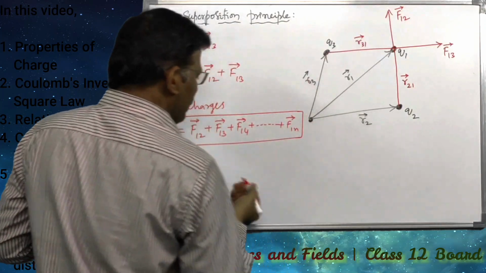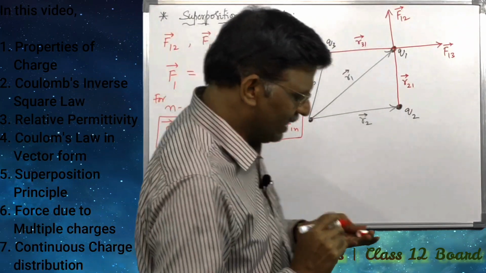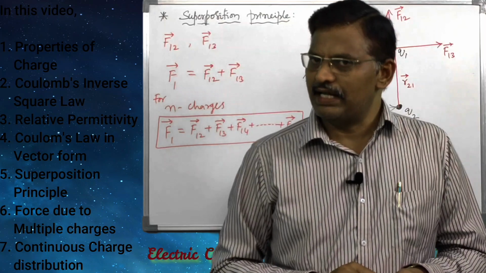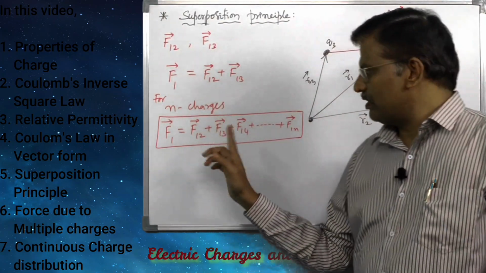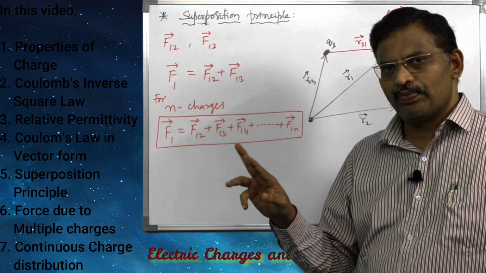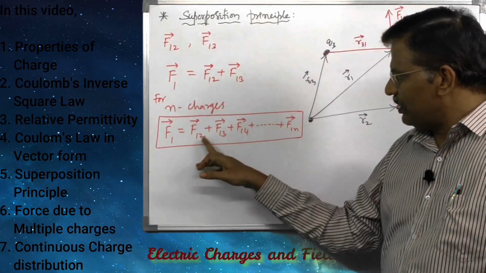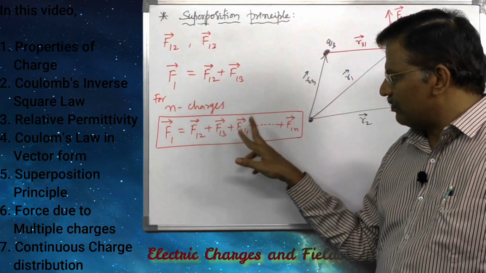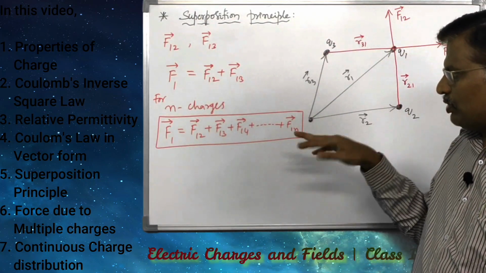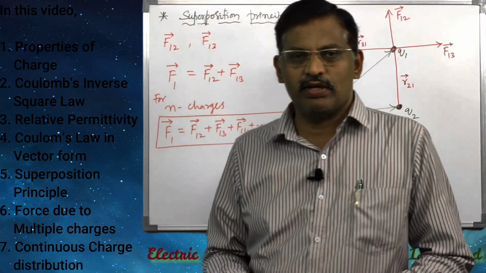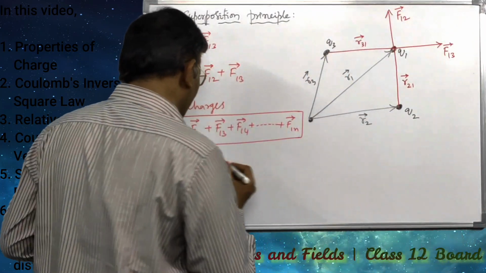The superposition principle also explains that F12 is the force between 1 and 2, F13 the force between 1 and 3, then between 1 and 4, and so on. What about the force between 2 and 3, between 2 and 4, between 2 and 5?